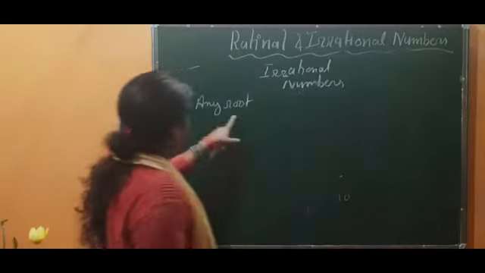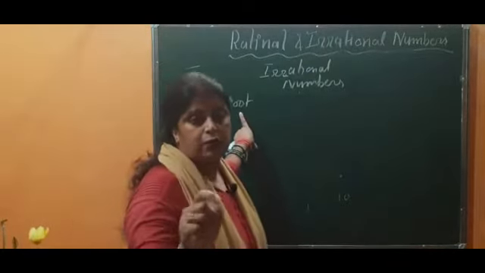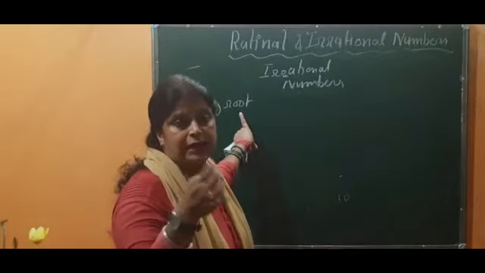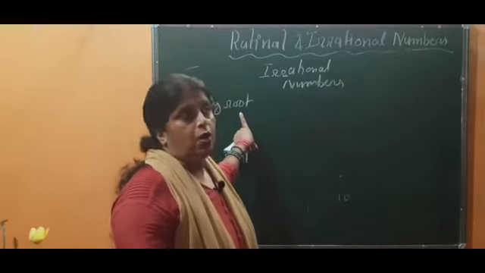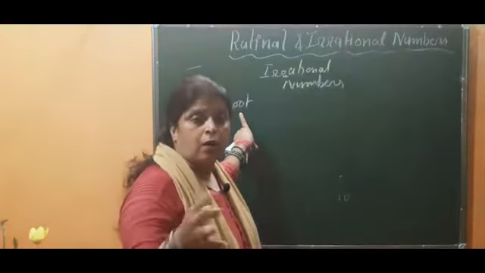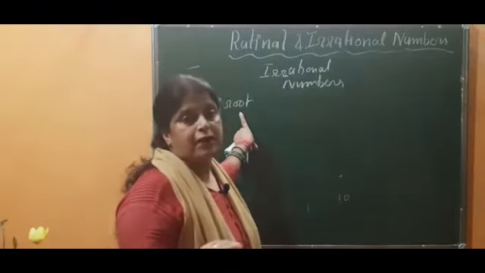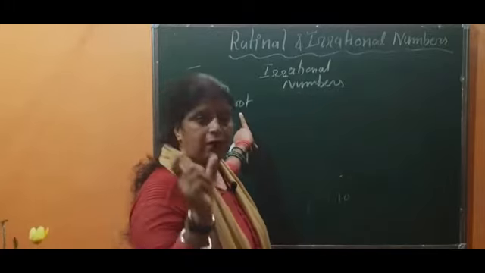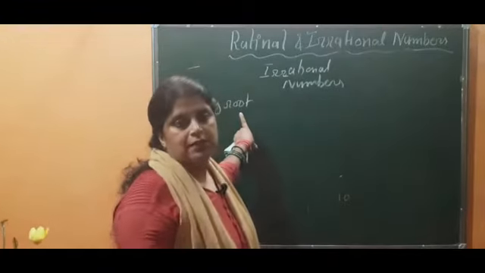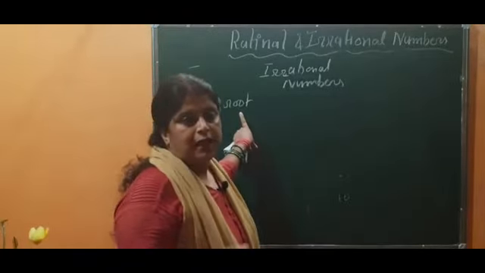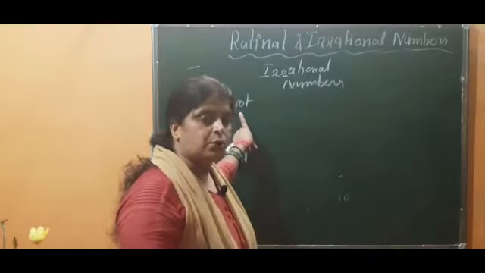That's why I've written any root. One more thing I forgot to explain to you: if you want to know what a terminating decimal, recurring or repeating decimal, and non-repeating, non-recurring decimal are, please visit my video where I have explained only that topic about these types of decimals. I have made a special video about that, so please visit that one.